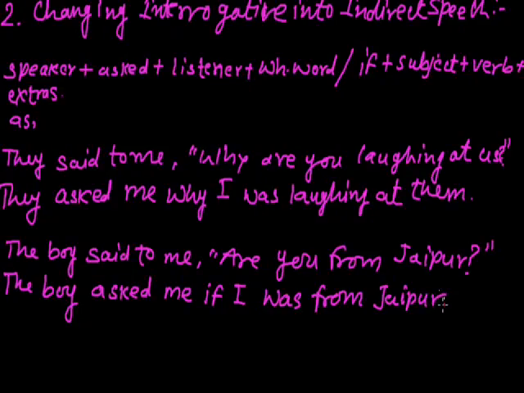In the indirect speech we use the full stop to mark the end of the sentence. In all the sentences of indirect speech we end the sentence with a full stop. We do not use the question mark, we do not use the exclamation mark at the end of the indirect speech.